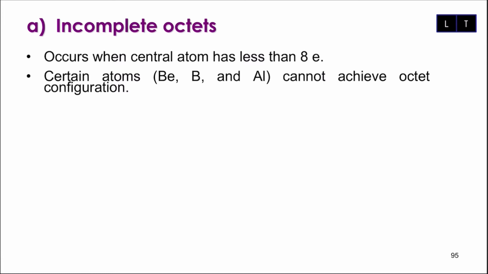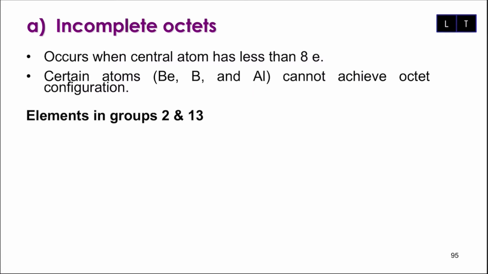Sebab tu dia panggil incomplete, belum cukup. So belum cukup 8 elektron. And only certain atoms sahaja yang cannot achieve this octet configuration. Maknanya elemen yang apa yang tak boleh achieve, kita panggil dia incomplete octet. Elemen beryllium, boron and aluminium. So kalau 3 elemen ini menjadi central atom, automatically kalau awak tak cukup 8 elektron, Lewis structure dia masih boleh diterima.